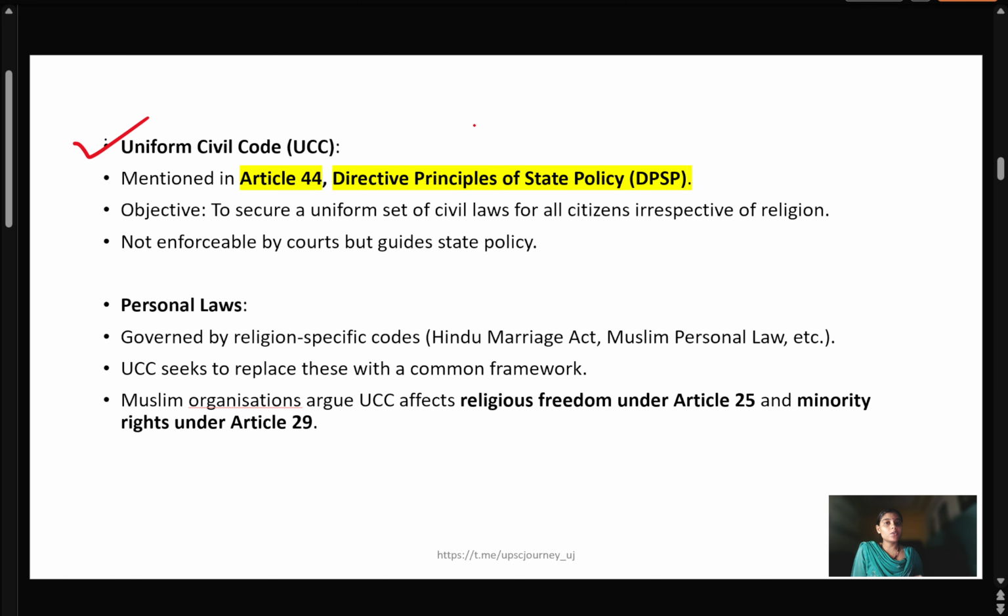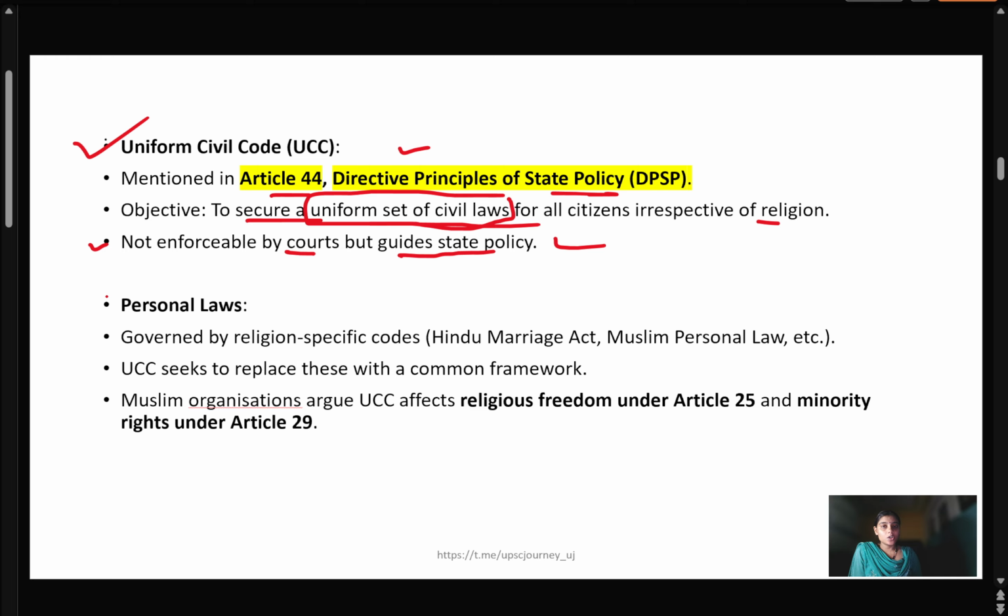Now talking about the Uniform Civil Code, it is mentioned in Article 44, as we have already seen, and it comes under the Directive Principles of State Policy, which means they cannot be legally enforced by the court. These are just directive principles to the states. Their objective is to secure a uniform set of laws for all citizens, irrespective of their religion. As of now we have different laws for different religions, but the Uniform Civil Code is trying to bring a uniform set of civil laws for all citizens of the country, not enforced by court but guided by state policy.